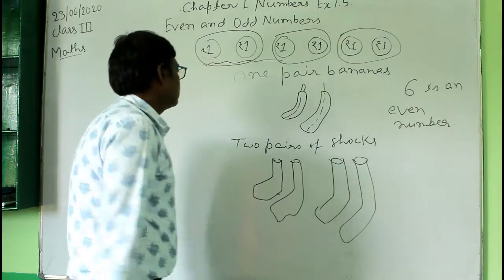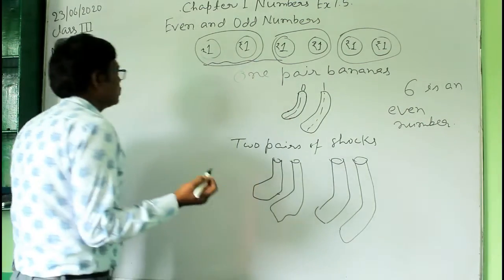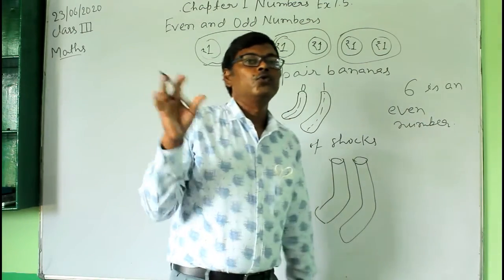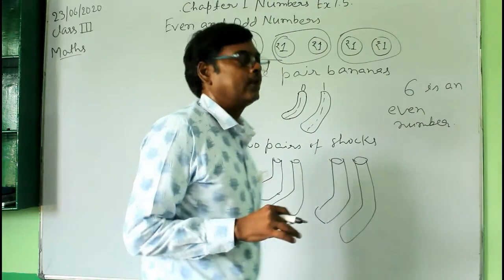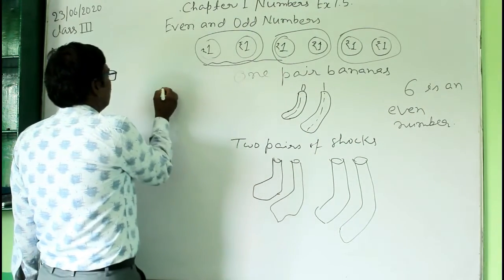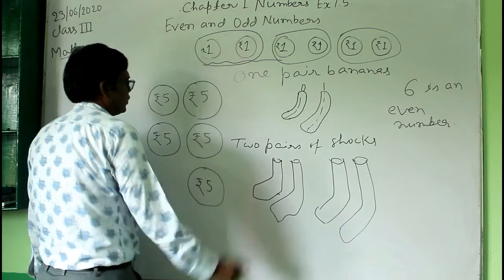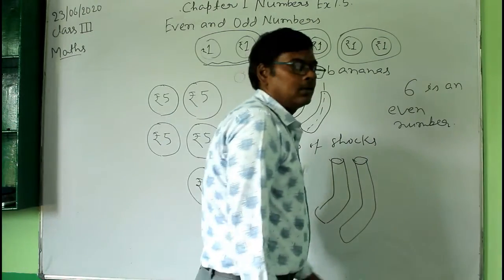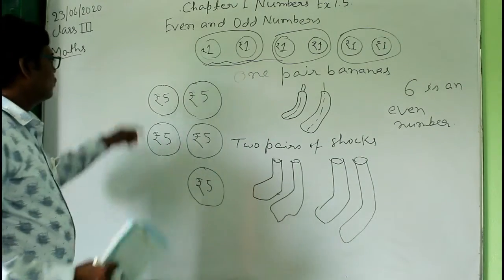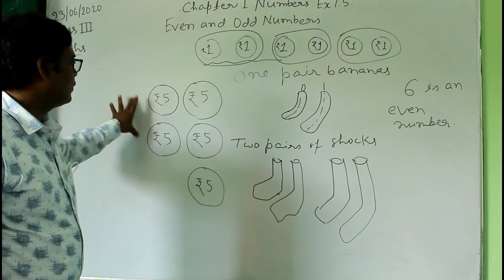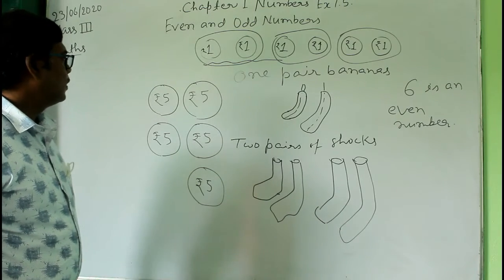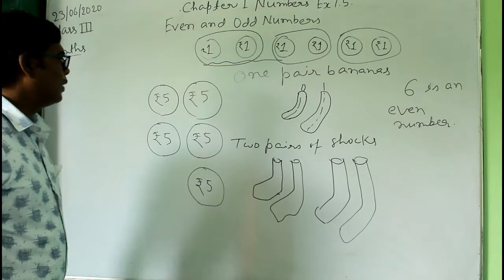Now suppose you have 5 coins of rupees 5. How will you make the pairs?